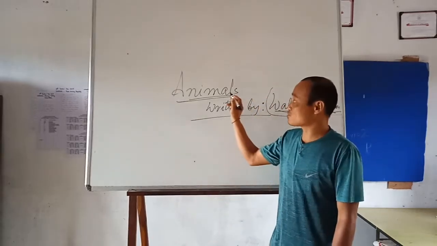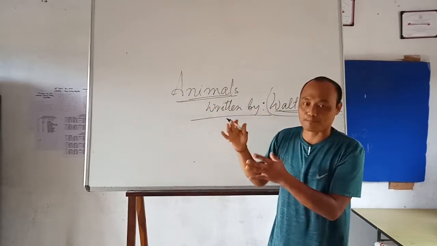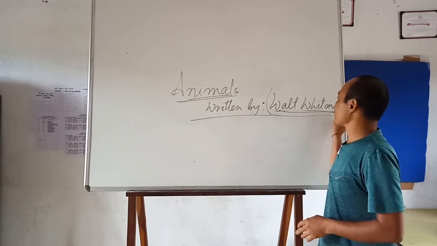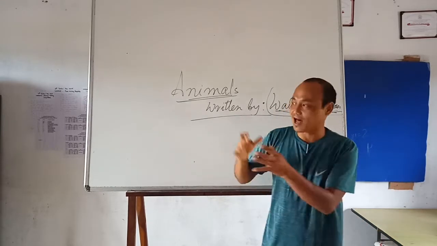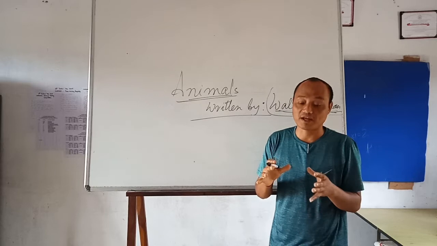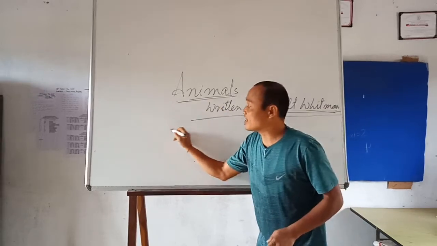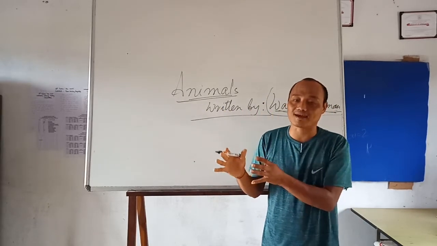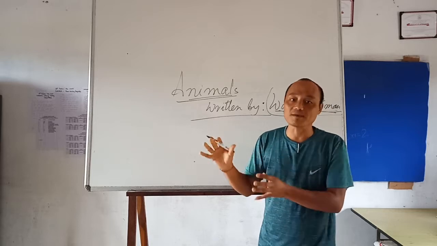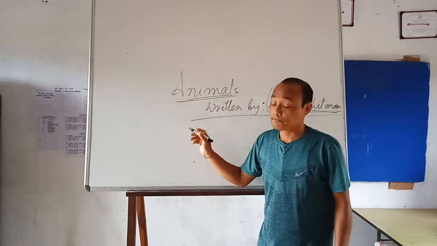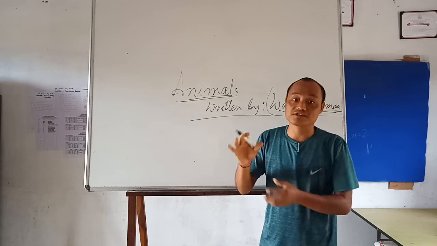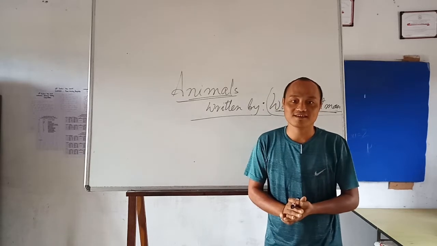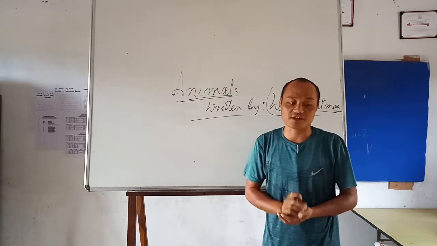Today we are going to see how the poet Mr. Walt Whitman compares the life of animals and a human being. When he thinks about the life of animals, he would like to change into an animal. Why is it? We are going to study today.